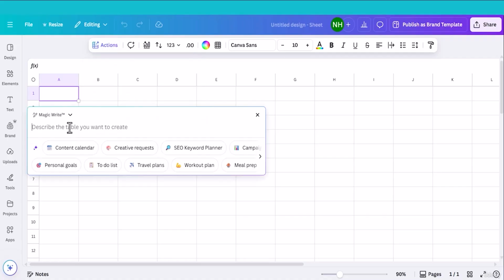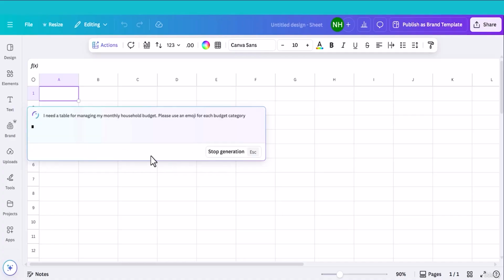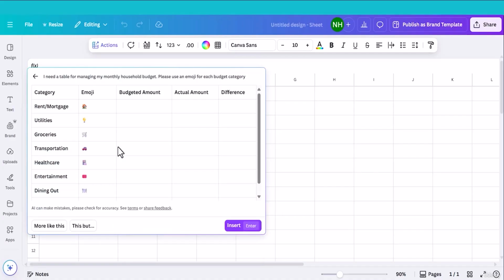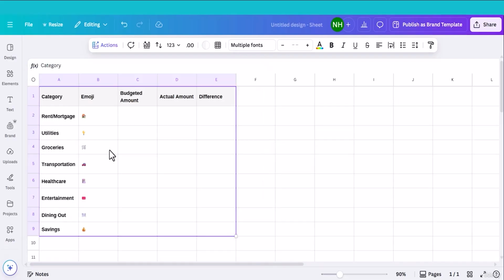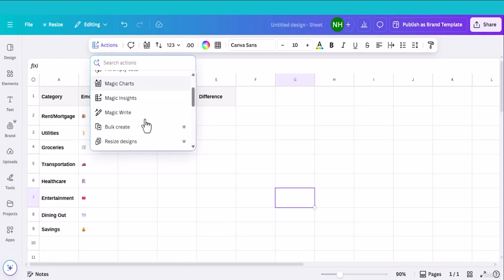Now I will write my prompt. I need a table for managing my monthly household budget. Please use an emoji for each budget category. Click generate. With a single prompt, it generated my monthly household budget. Insert this one. So this is a great feature from Canva. With this magic tool, we can generate tables, fill empty cells, create magic charts, even create magic insights from the data. We can use Magic Write to write my content.